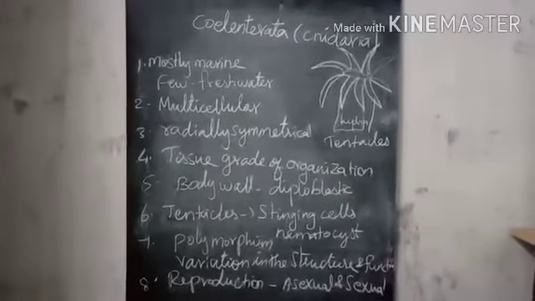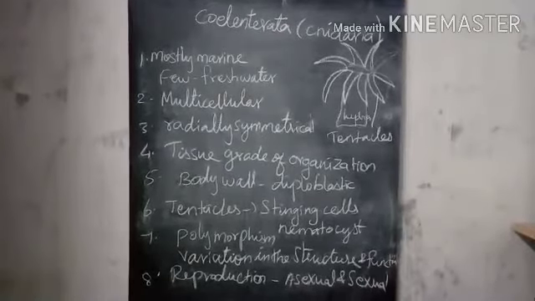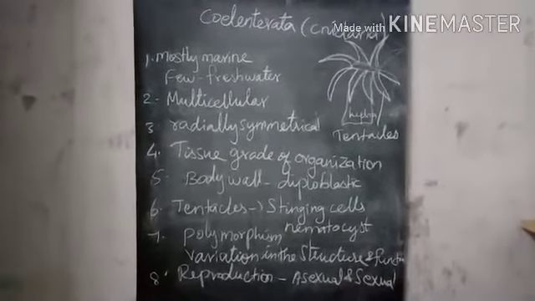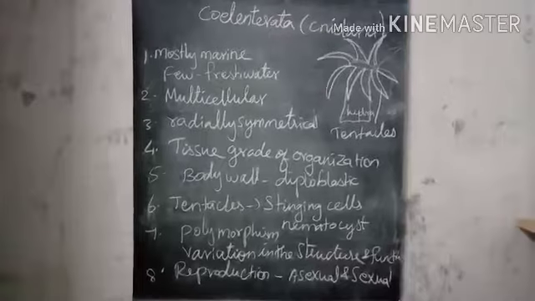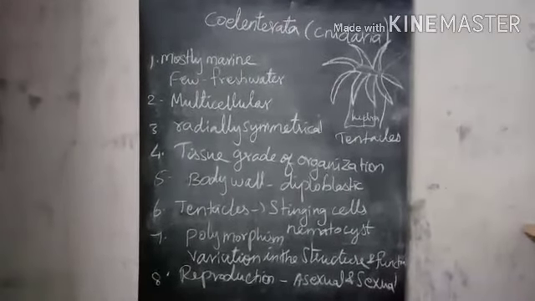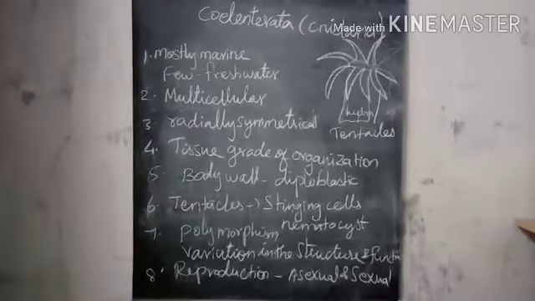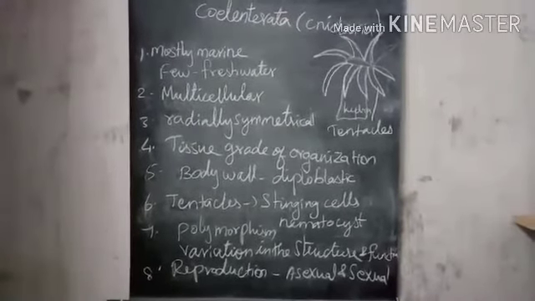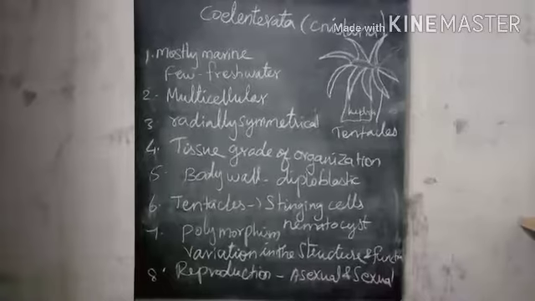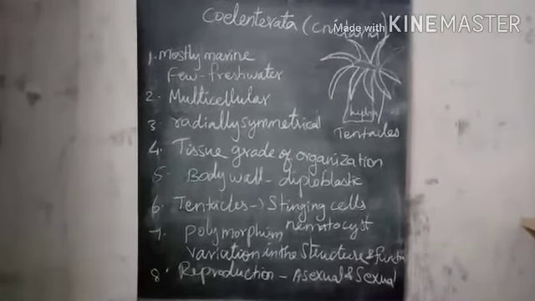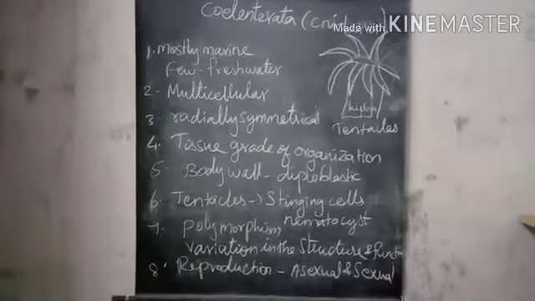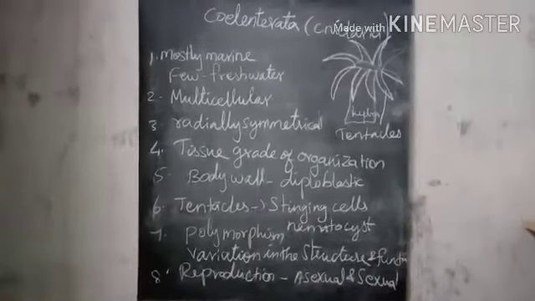It has a central gastrovascular cavity called the coelenteron, with the mouth surrounded by short tentacles. The tentacles bear stinging cells, nematoblasts or nematocysts. It is used to capture prey and it protects from enemies.